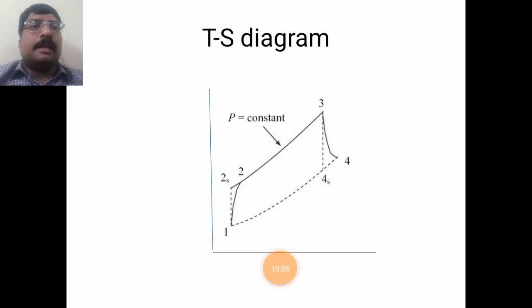Here 1, 2, 3, 4 is the theoretical TS diagram. 1, 2 dash, 3, 4 dash is the actual TS diagram. Due to the transfer of energy, there may be change in the energy due to friction or some other effects. So hence the points may deviate from the theoretical cycle to the actual cycle.